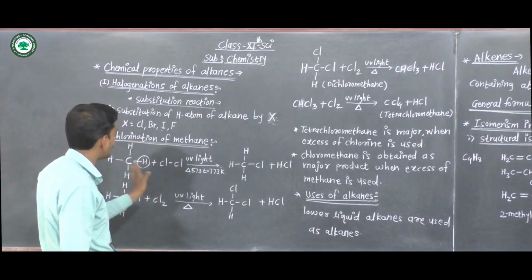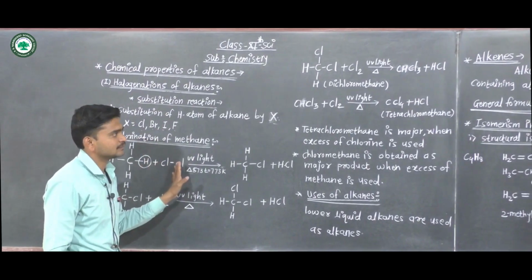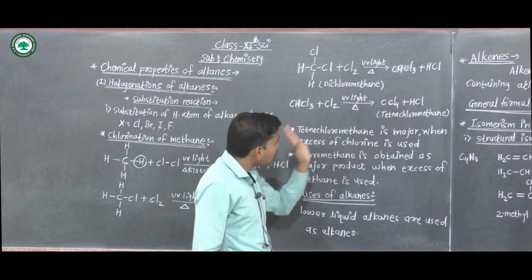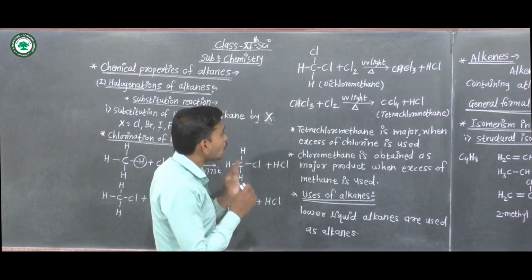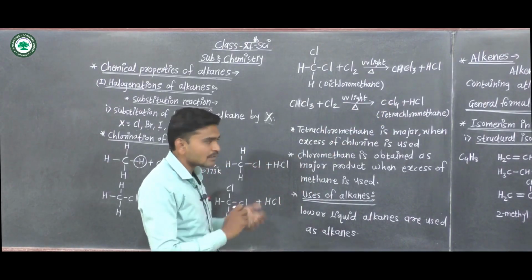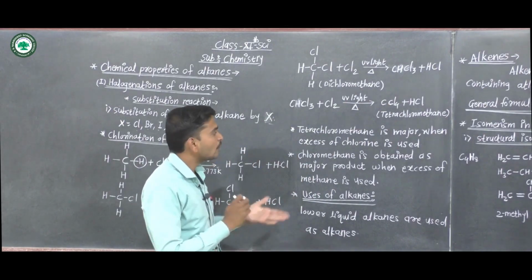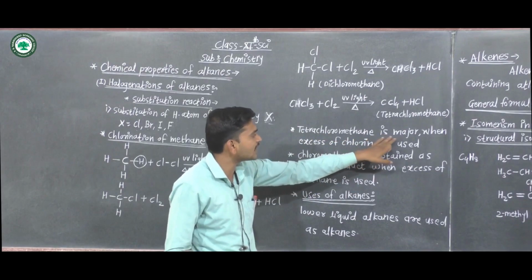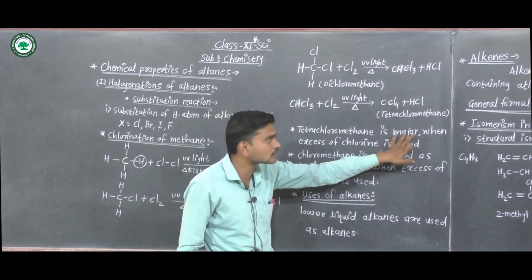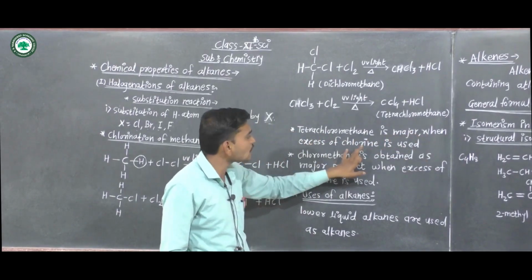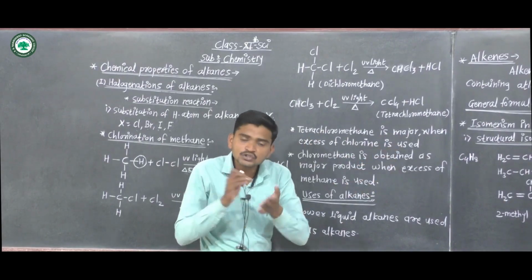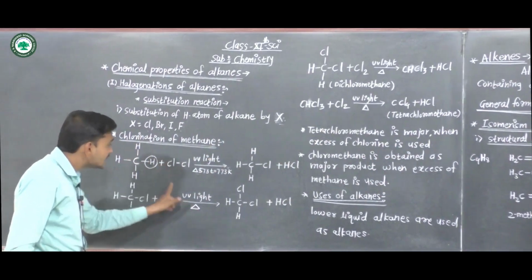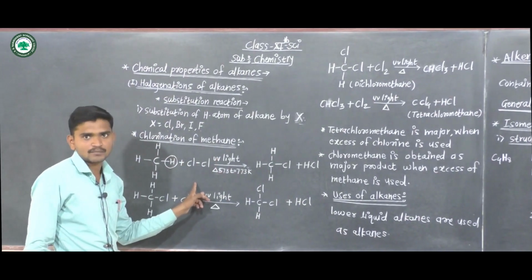We saw the reaction of chlorination of methane. In this reaction, tetrachloromethane is obtained as a major product when excess chlorine gas is used, that is, when we use Cl2 in excess.